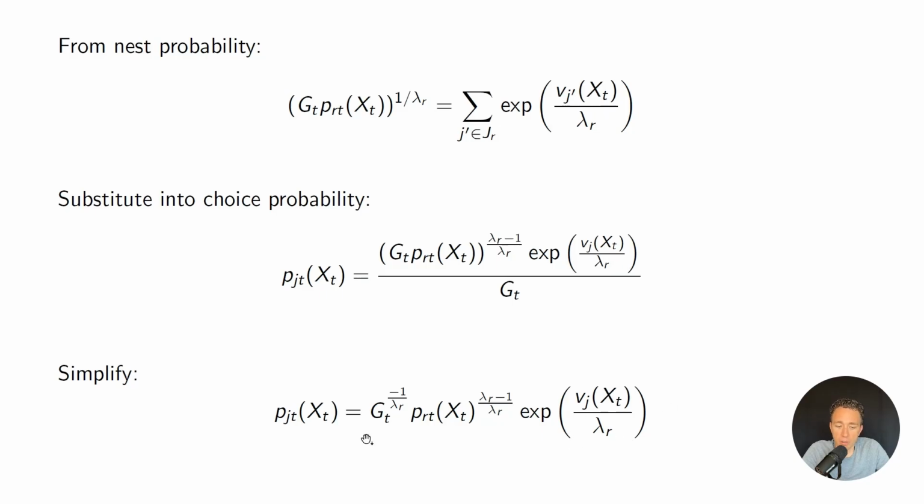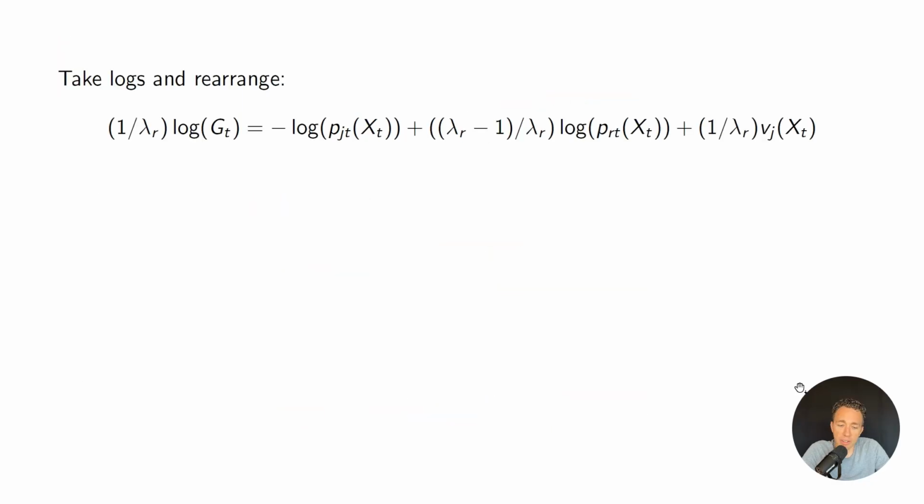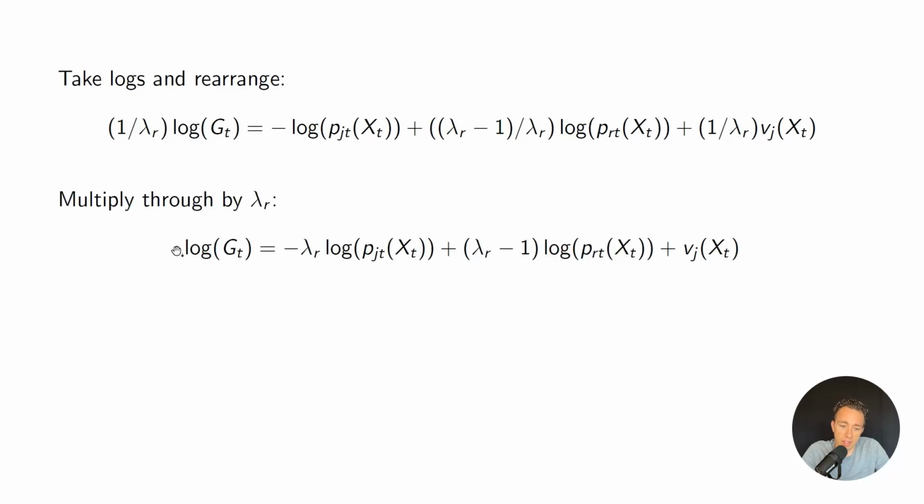So why did we want to express it in this way? Well, it's helpful because we're going to need something like log of P_j to do the CCP, but it might be a function of the nest probability and some other stuff. So I can take logs of both sides and rearrange terms, and I can eventually solve that my log of G is a function of my log of P and my log of the nesting P, as well as my conditional value function.